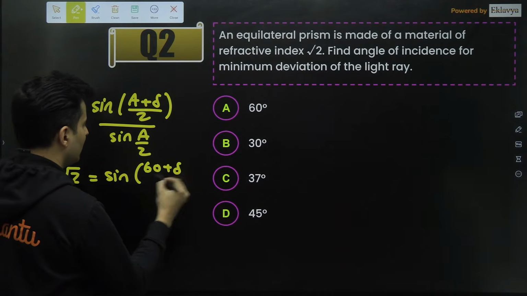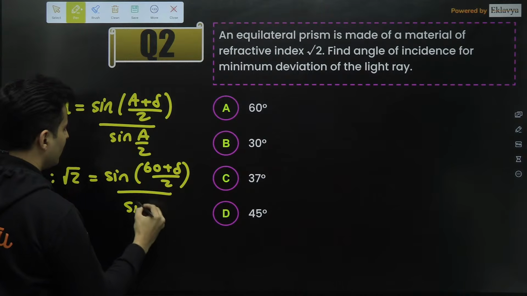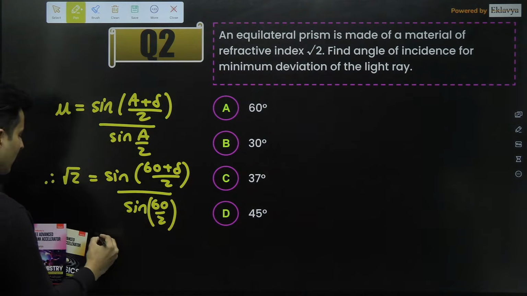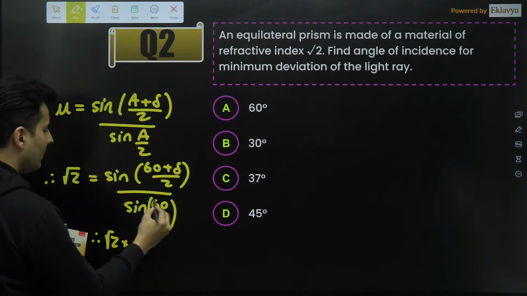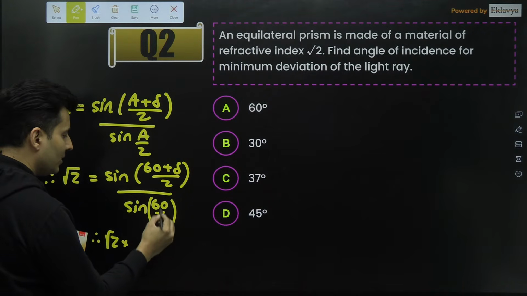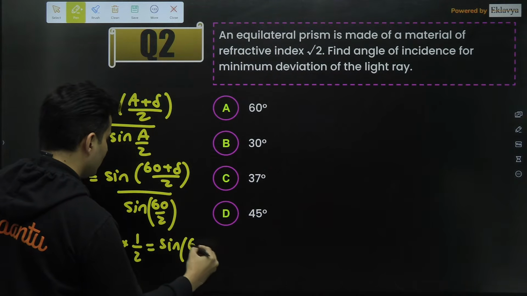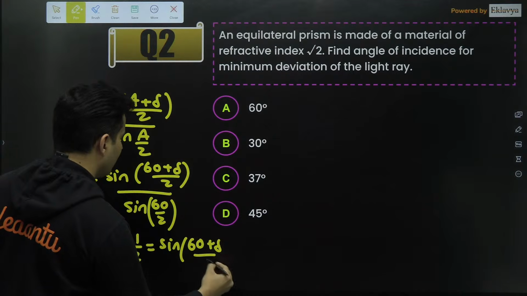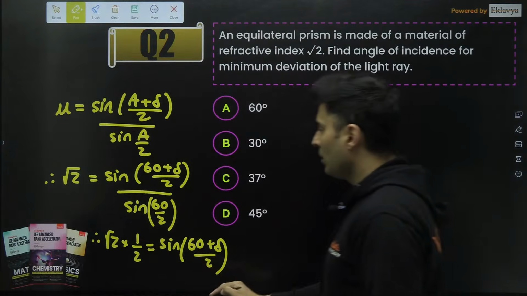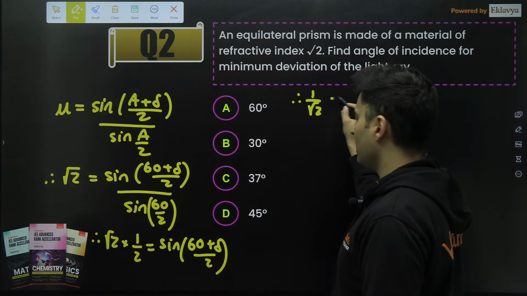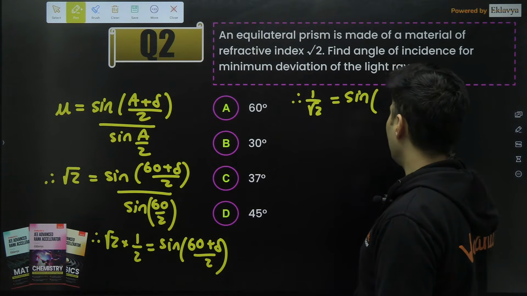So sine of (60 plus delta) by 2 upon sine of 60 by 2. This will become root 2 multiplied by sine 30, and sine 30 is nothing but half, is equal to sine of (60 plus delta) divided by 2. Now, what is root 2 by 2? It is 1 by root 2. So 1 by root 2 is equal to sine of this entire thing.